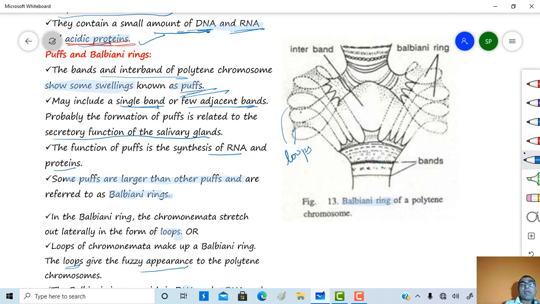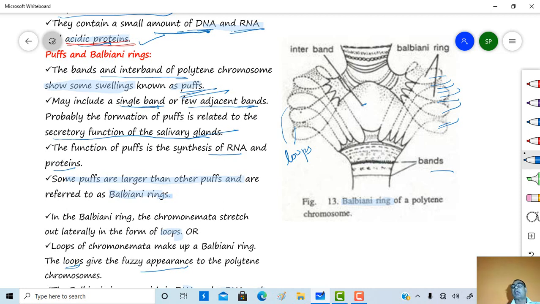Probably the formation of puffs is related to the secretory function performed by the salivary gland. So this one is the band, this is an interband, these are the puffs. The function of the puffs is the synthesis of RNA and protein.